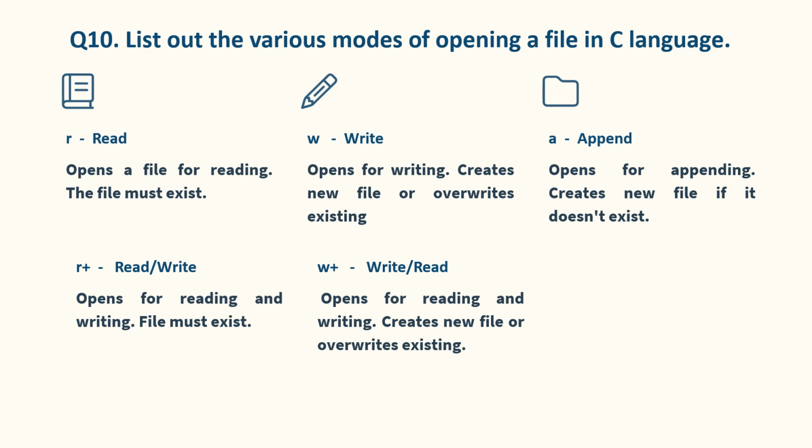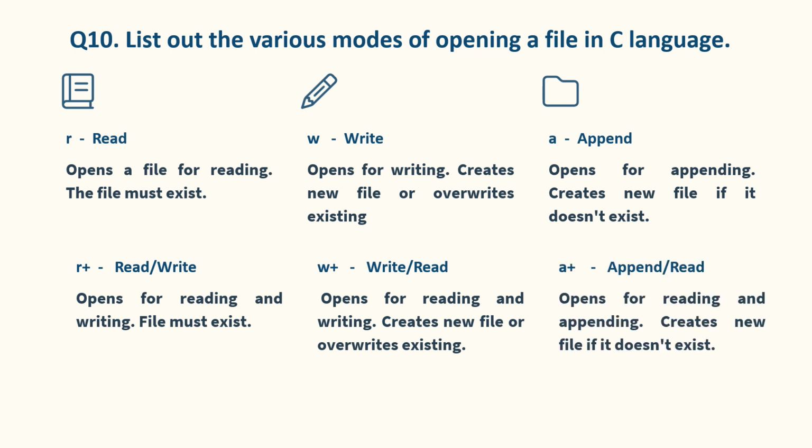If the file does not exist, it creates a new file. If the file exists, it overwrites the content. A plus, append-read mode, opens a file for both appending and reading. If the file does not exist, it creates a new file.